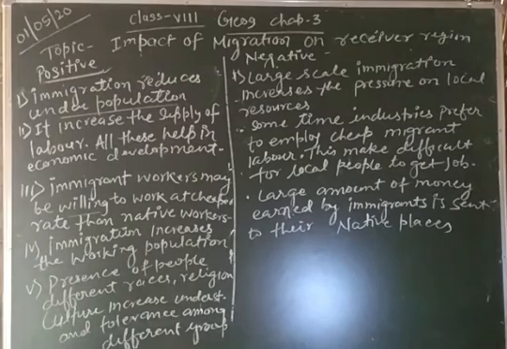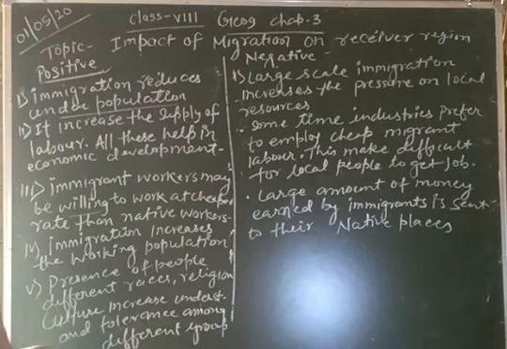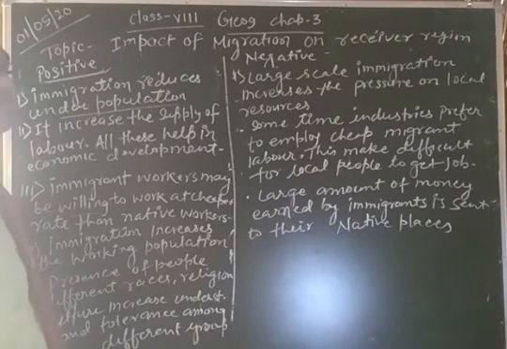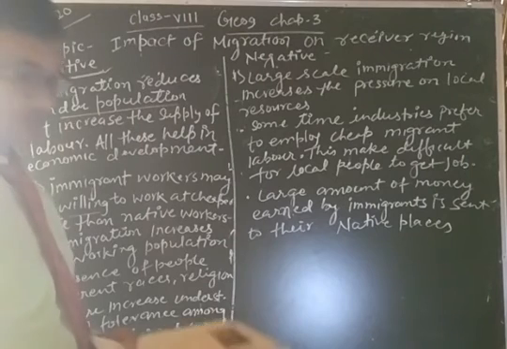And next, the presence of people of different religions, races, languages, and cultures increases the understanding and tolerance among the different groups. These are the positive impacts. The negative impact is that large scale immigration increases the pressure on the local resources.